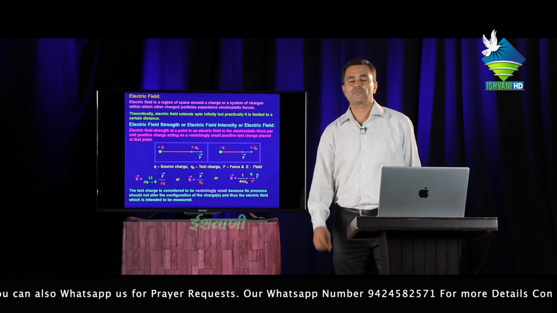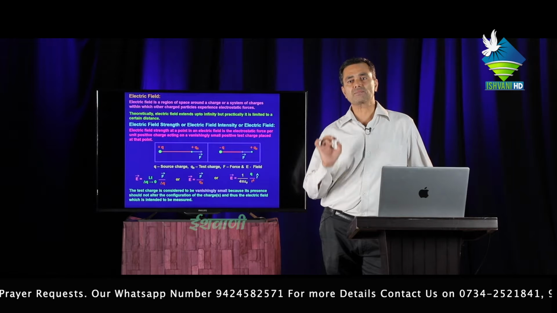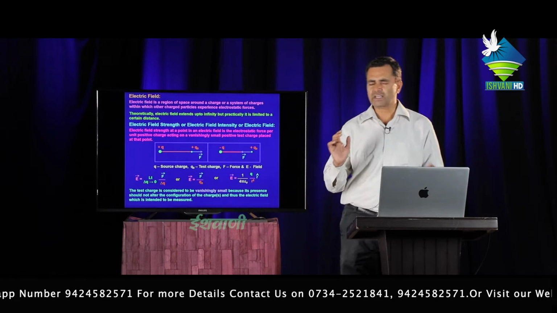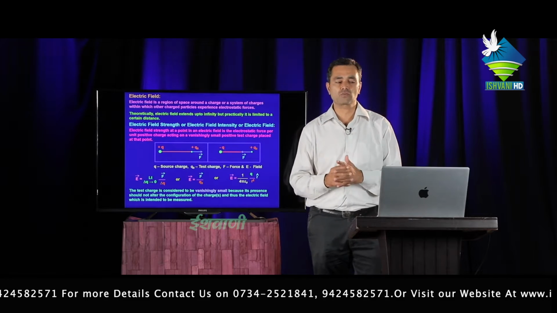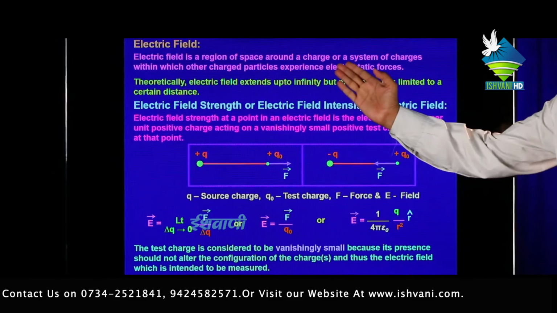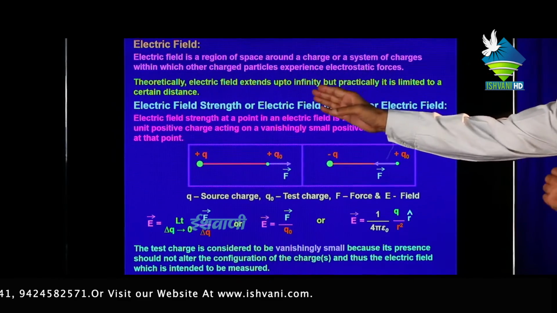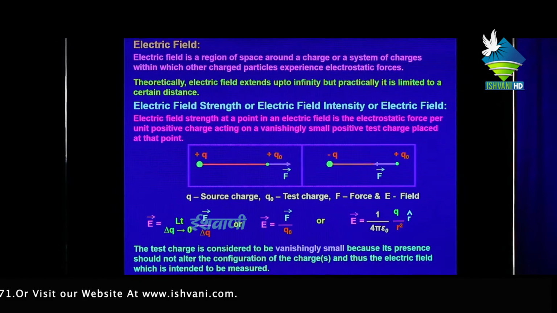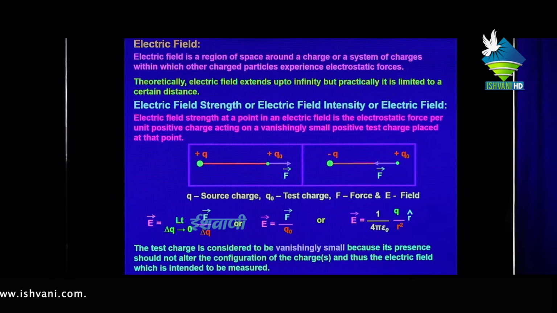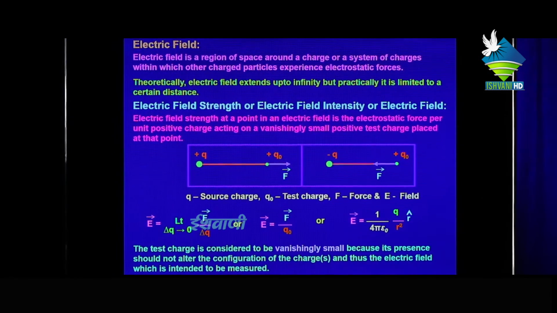Electric field means if any charged particle is kept at one place, the impact of the charge is felt at some distance. The field which experiences the impact of the charge is called the electric field. Electric field is a region of space around a charge or a system of charges. A charged particle experiences electrostatic force. Theoretically, the electric field extends up to infinity, but practically it is limited to a certain distance.